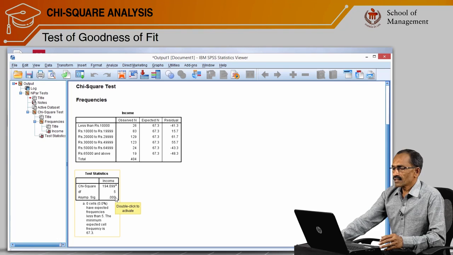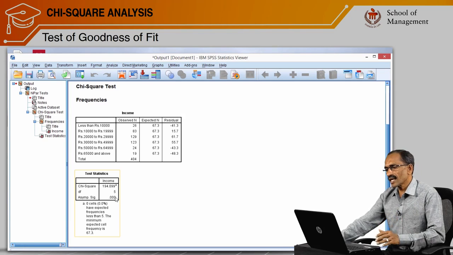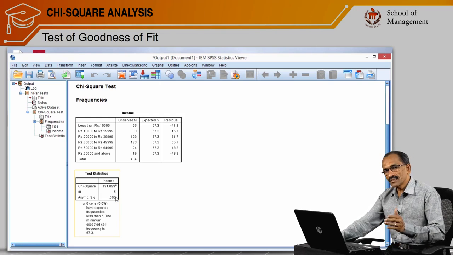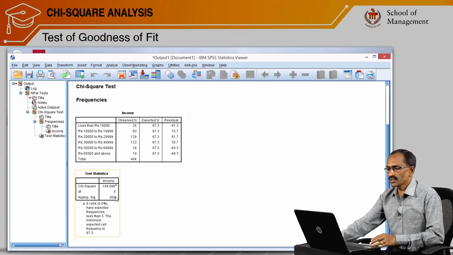And what does this mean? Whether we are able to retain the null hypothesis, or we are able to reject the null hypothesis with empirical proof. Let's recall what a null hypothesis is. The null hypothesis is nothing but that the data are consistent with a specified distribution. That is, the observed frequency is equal to the theoretical frequency.